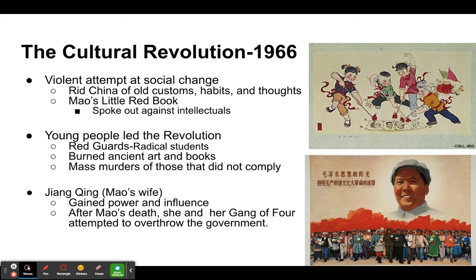Now, they are not successful. Fortunately, I guess for China, they aren't successful, and eventually the Cultural Revolution is walked back, and they make changes here, but not the massive changes that the people had wanted at this time, or the Cultural Revolution called for.